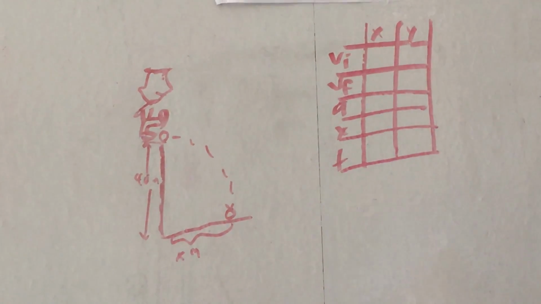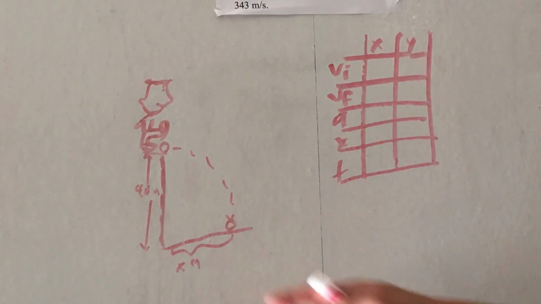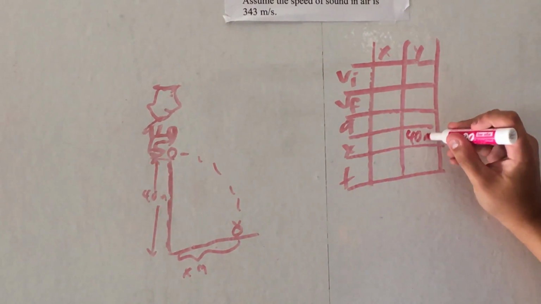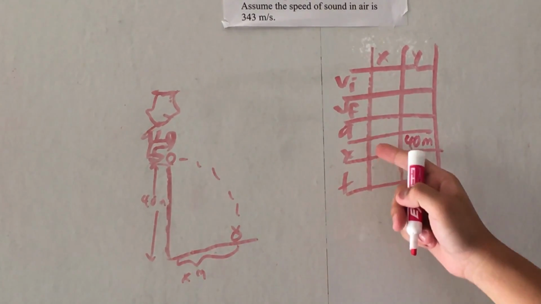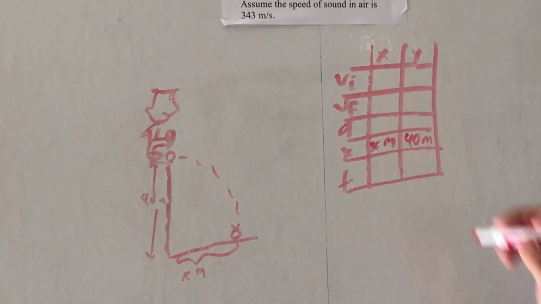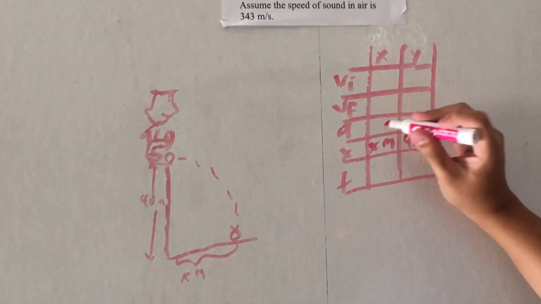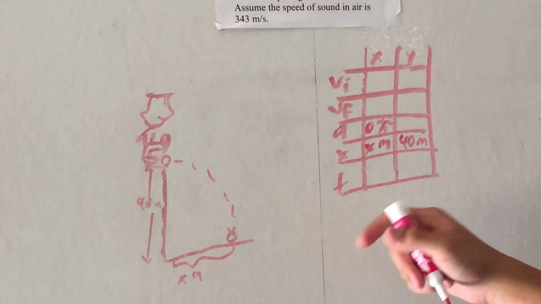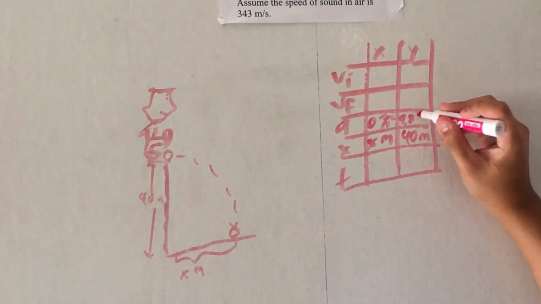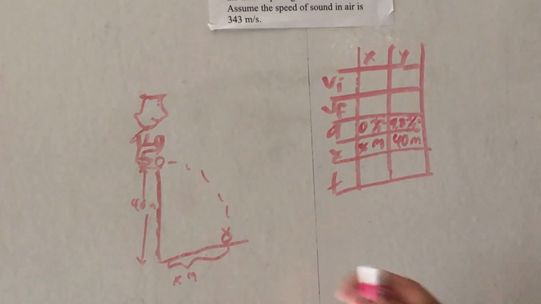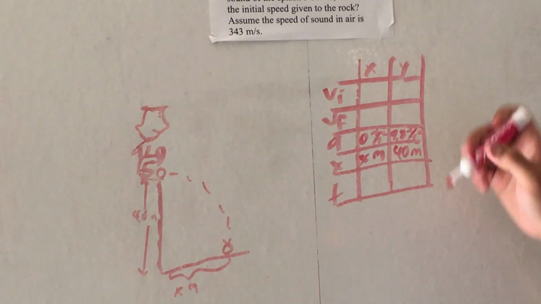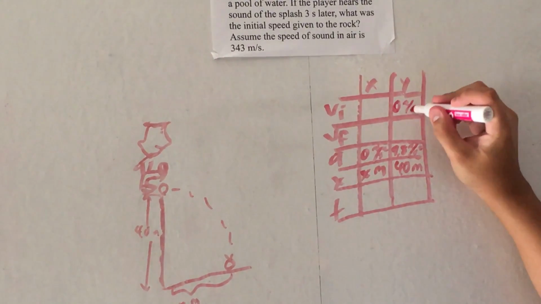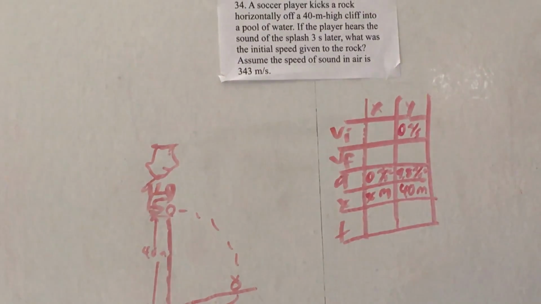Okay, now we can start filling it in. For y, we get 40 meters, so let's just put it over here. X, we just put over here. And now the horizontal acceleration is about 0. And the vertical acceleration is 9.8 meters per second squared. And because this is dropping from over here to over here, the initial velocity for y is 0 meters per second. Okay, now I can solve for time.